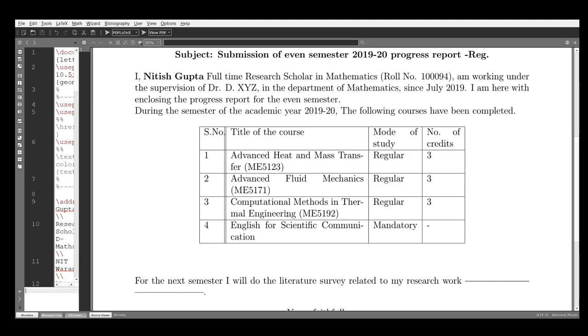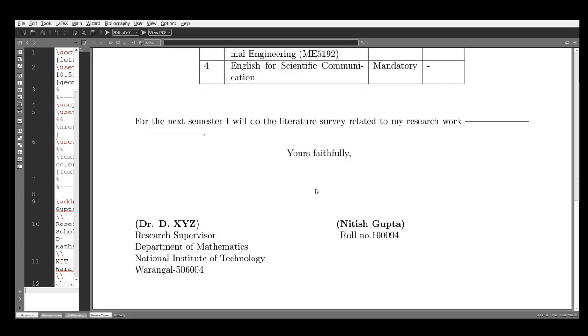This is table. How to create a table? I already explained. You can use the help from Overleaf. So this is from slash closing, and for vertical space you can use V space. For horizontal space you can use H space. This is now completed. You can see, this is in a colored box because this is a hyperlink. But when you take a printout of this document, it will not show in your printed copy. This is the application, or you can say letter.